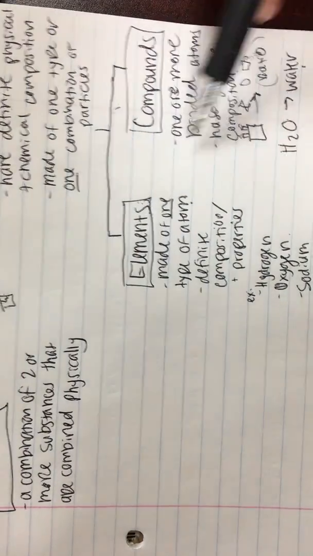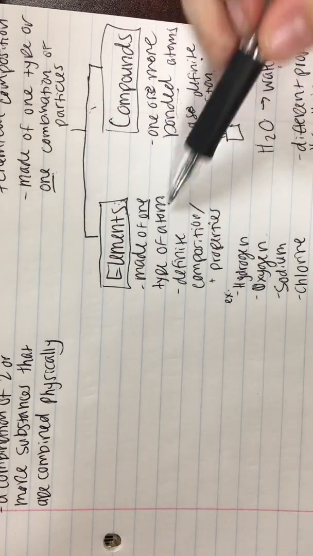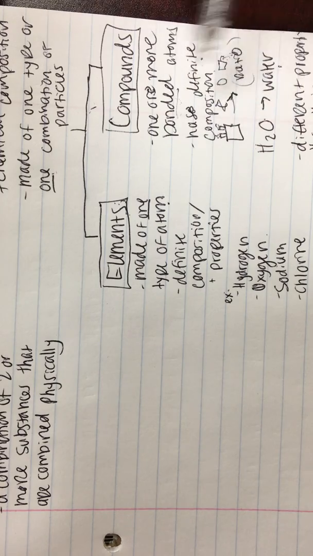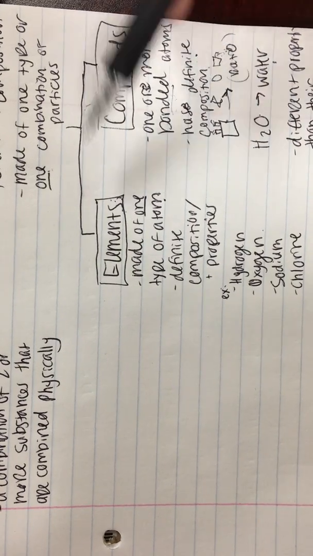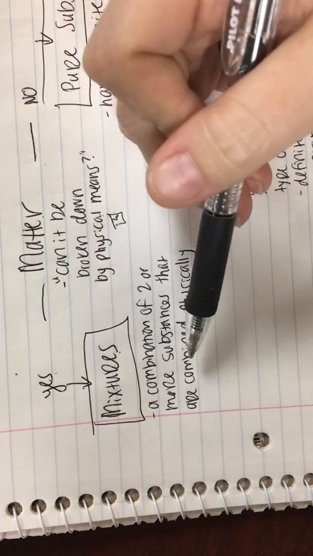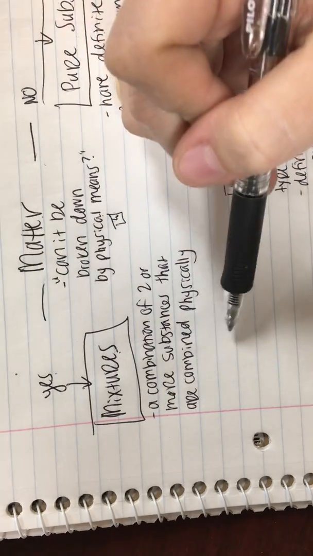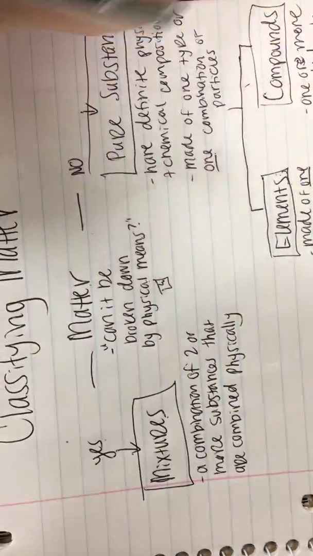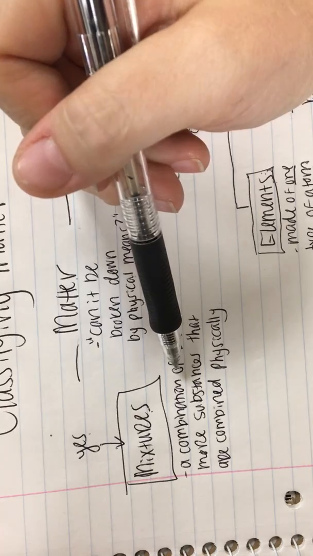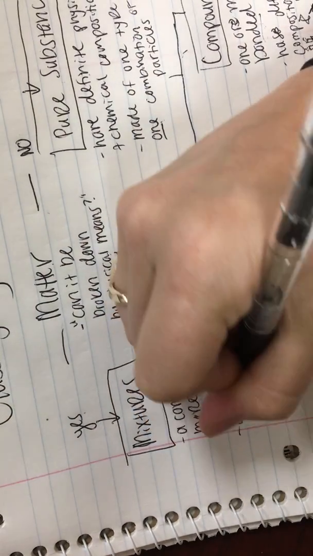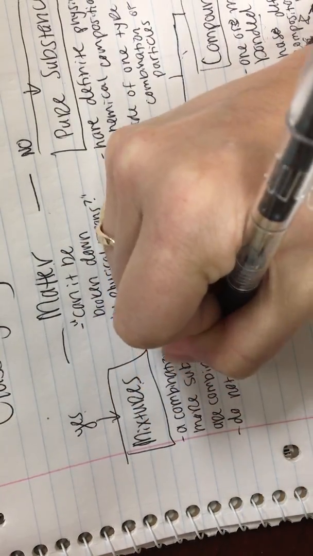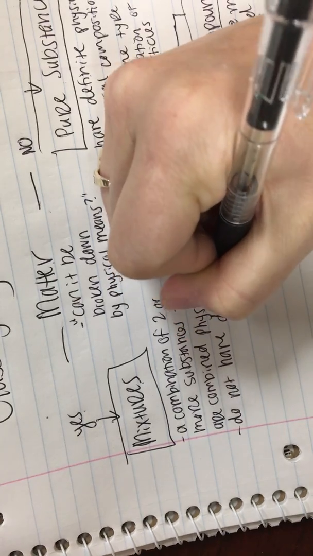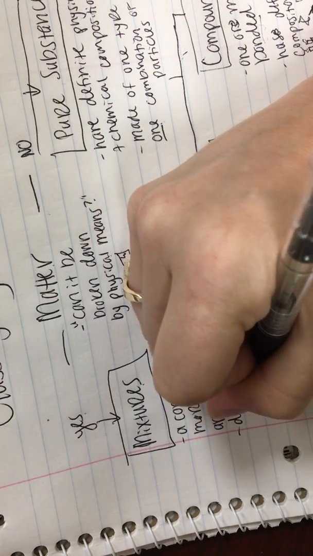These two are chemically combined. I have an atomic structure here, and I have atoms that have been bonded chemically over here. It's nothing physical going on. Here I have physical combinations of these substances put together by physical means. So mixtures are not pure substances, and they do not have definite properties.